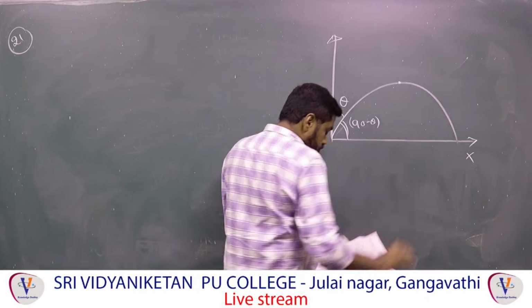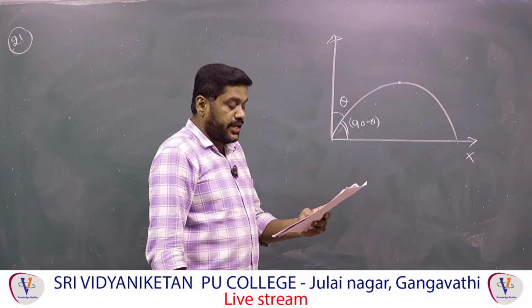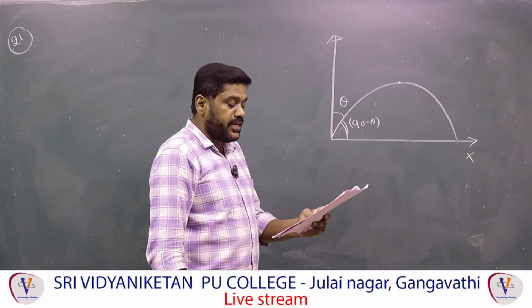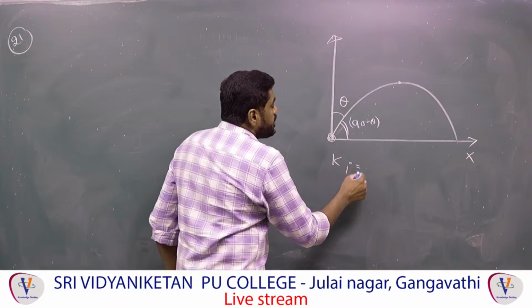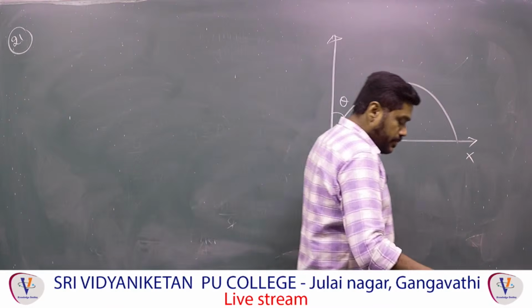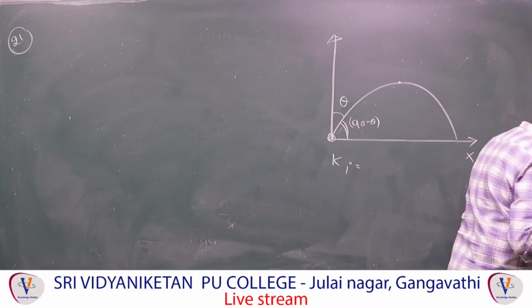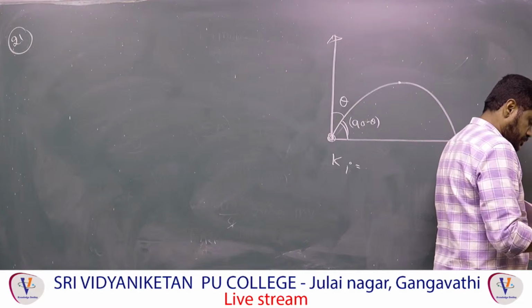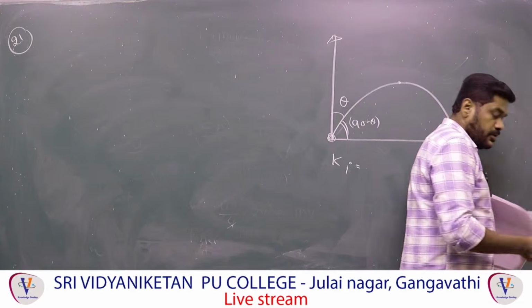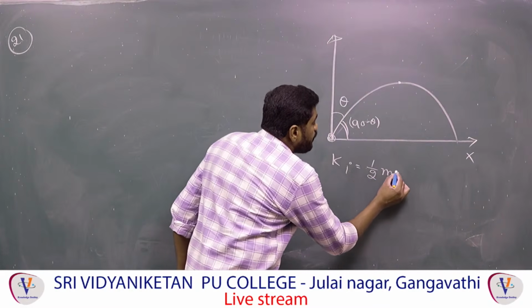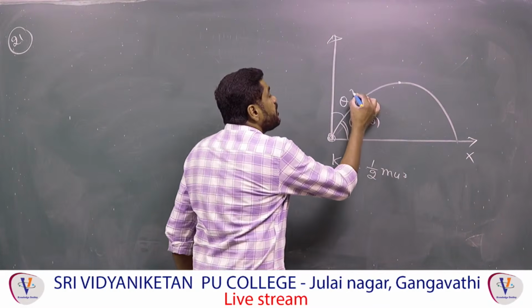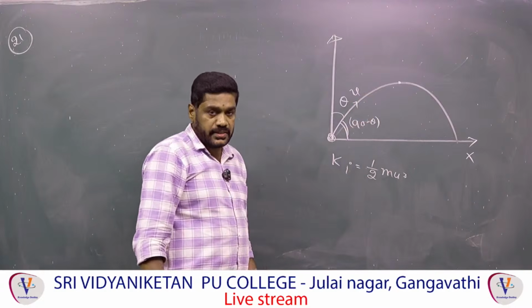So at this point, what is the question? The kinetic energy at the highest point is 1/4 of the initial kinetic energy. This is the initial kinetic energy, Ki is equal to half mu square, where u is the speed of projection and m is the mass of the particle, let us assume.